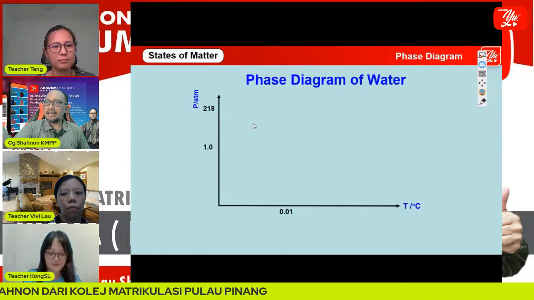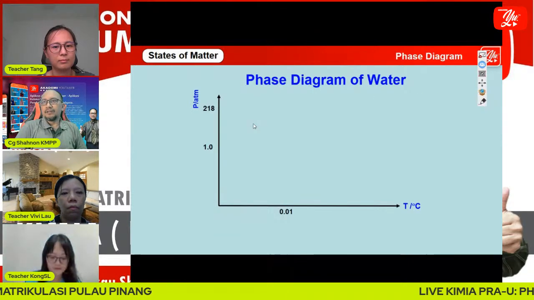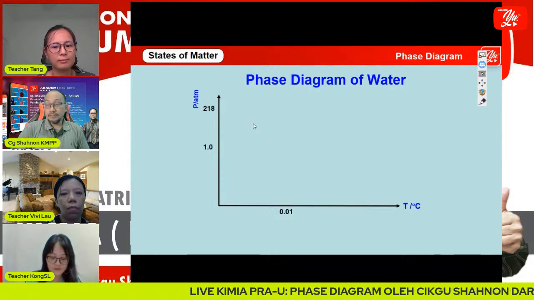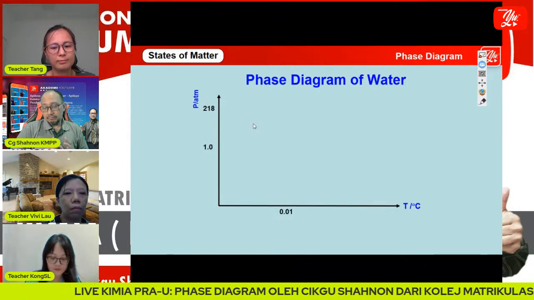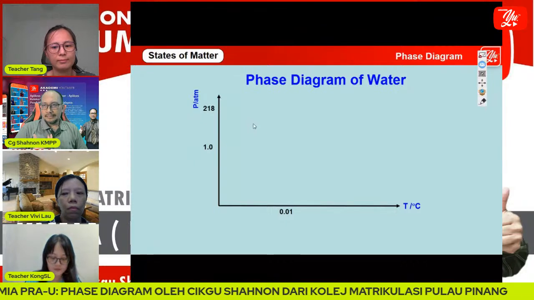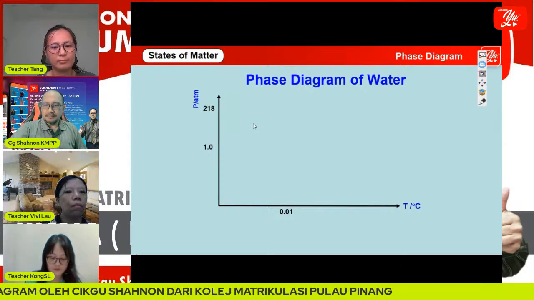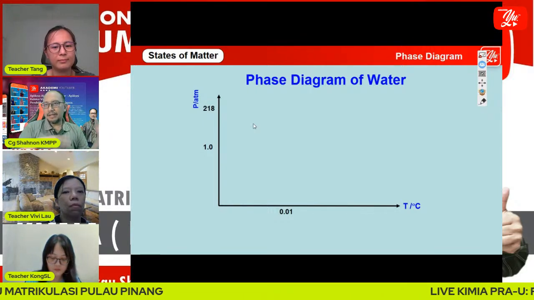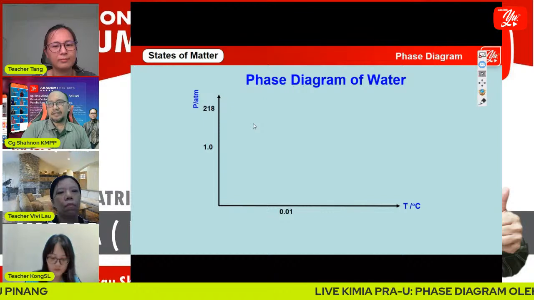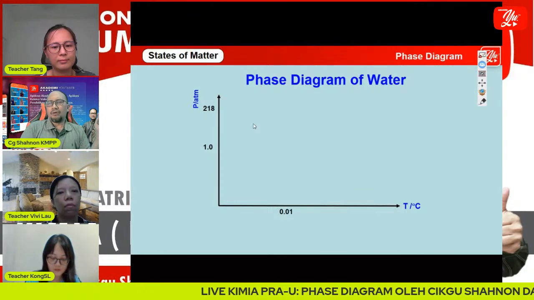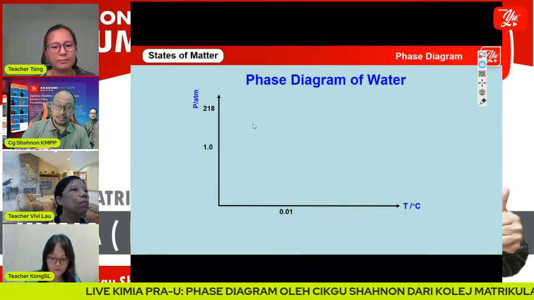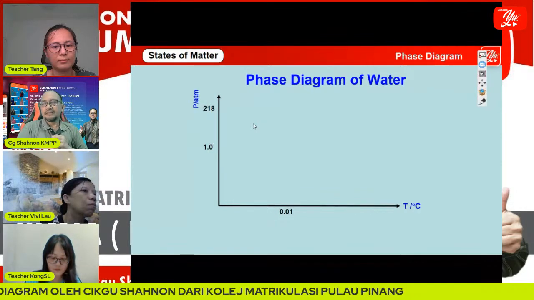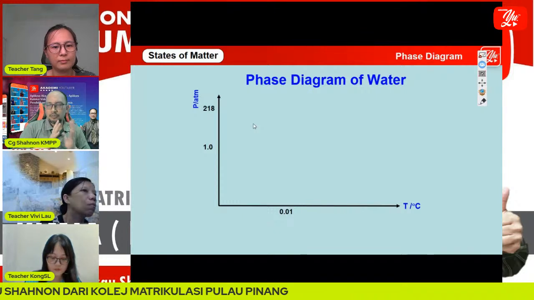Okay. After that, we go to the phase diagram of water. In the meteorology syllabus, students should know how to sketch the phase diagram of water correctly. First, the y-axis is pressure, for example atm, torr, or newton per meter squared, and so on. And the x-axis is temperature. It could be degrees Celsius, it could be Kelvin, no problem.